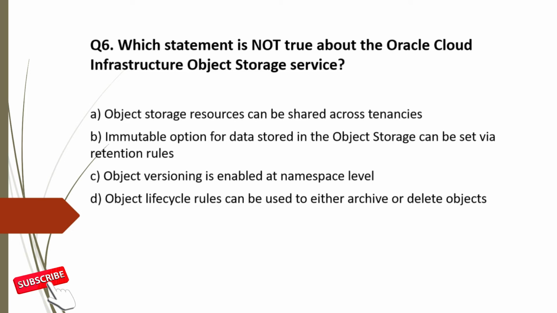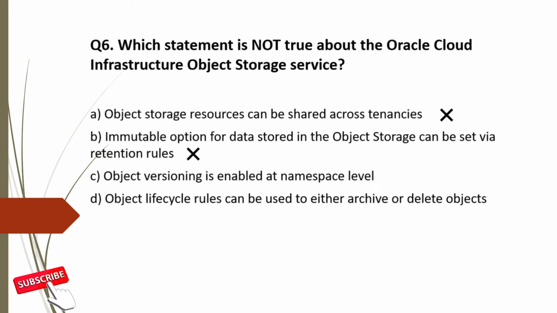Option A is valid statement, as you can copy or access using HTTP to copy data across tenancies. So incorrect choice. Option B is also valid statement. You can set retention rules to unmodified objects in bucket. So this is incorrect too.